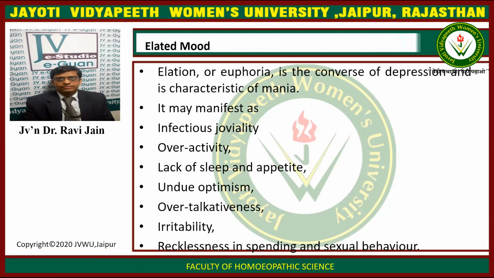Over talkativeness. The patient becomes over talkative, excessive talkativeness. There is great irritability. The patient becomes extremely irritable, and there is recklessness in spending. The patient becomes very much reckless in spending, and he just throws away his money. And also reckless in the sexual behavior, when he will have sexual contact with multiple people at a time. So this is all related to the elated mood.